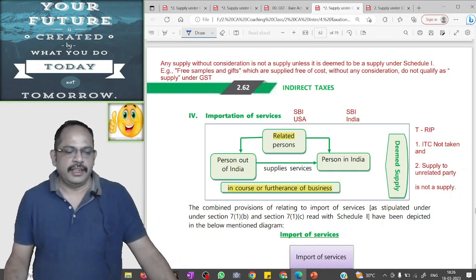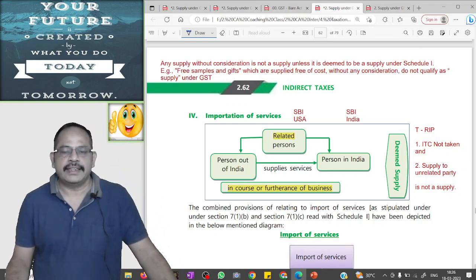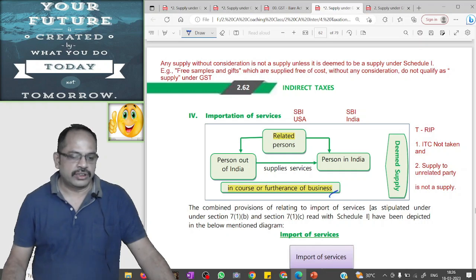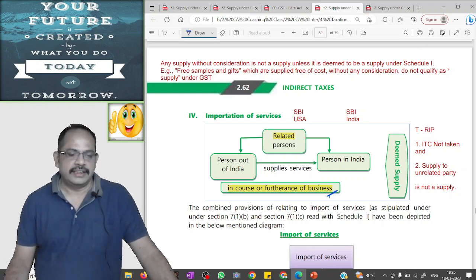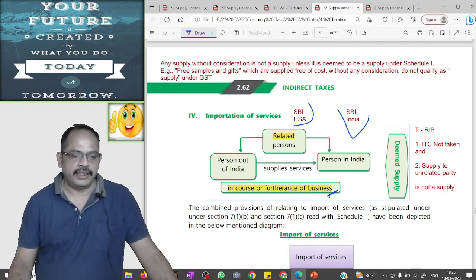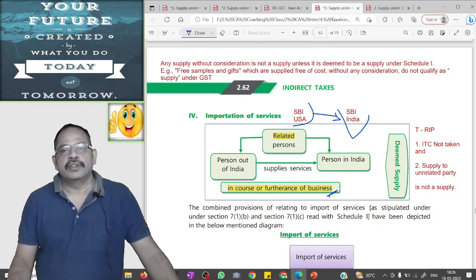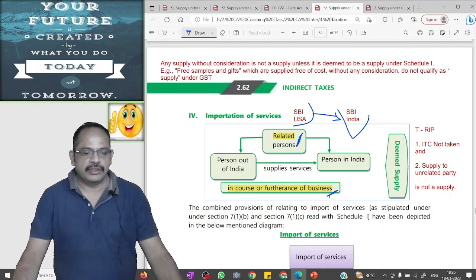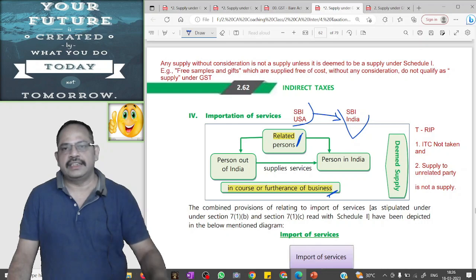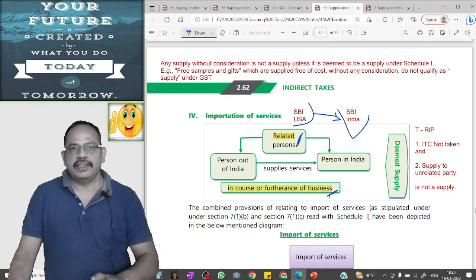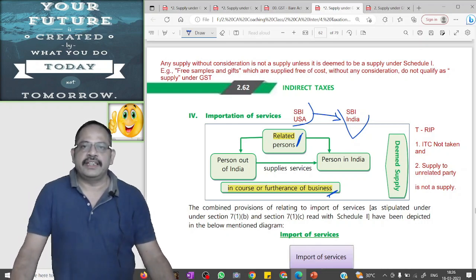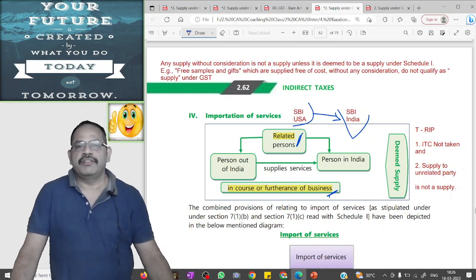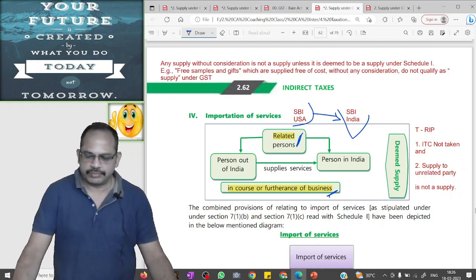The last one is importation of service from related person in the course or furtherance of business. For example, SBI in India procures some services from SBI USA. SBI India and SBI USA both are related persons, and he procures such services in the course or furtherance of business without consideration. In this case, even though there is no consideration, it will be treated as deemed supply.